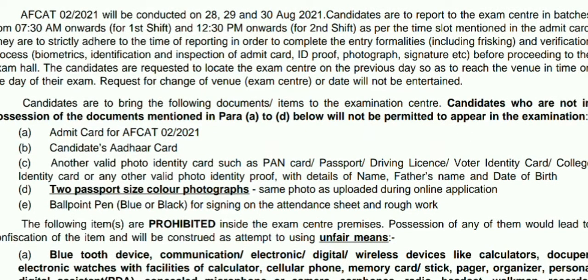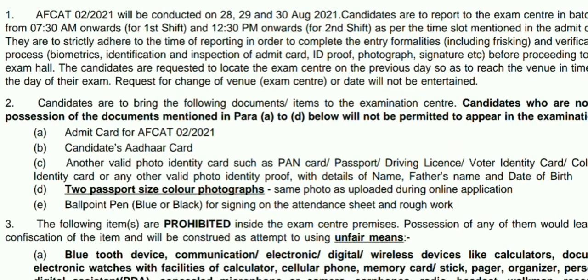So you can see here, if your shift is first, then your reporting time is 7:30 am, and if your shift is second, then your reporting time is 12:30 pm on each day, that is 28th, 29th and 30th August 2021. The timing will be the same for the first and second shift reporting.